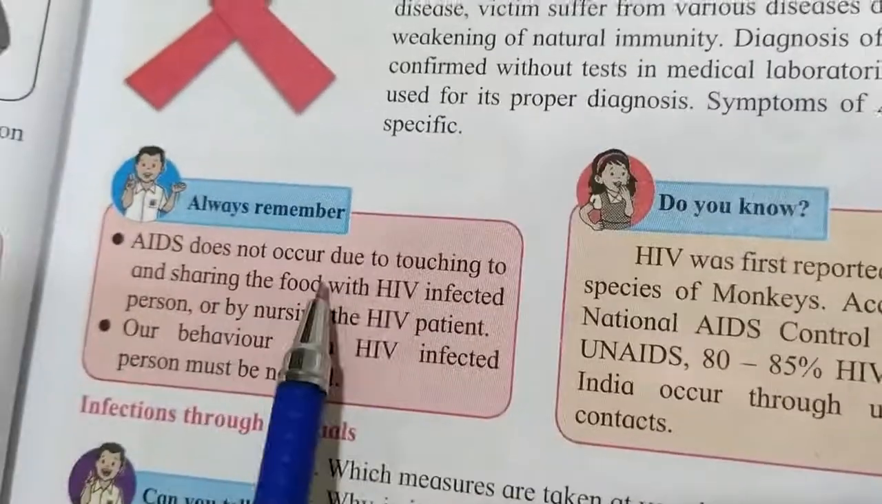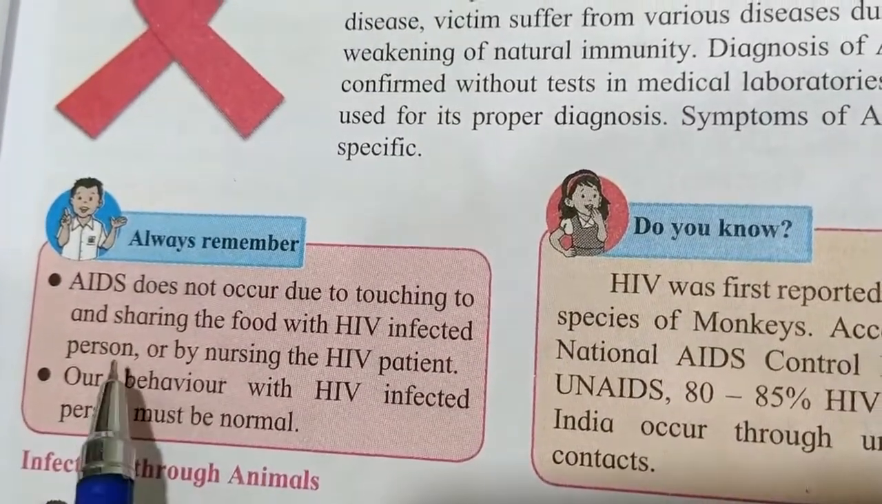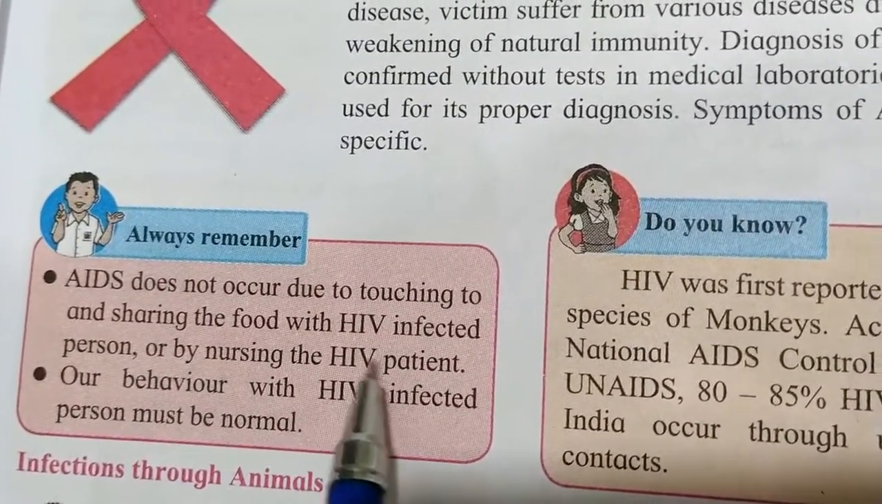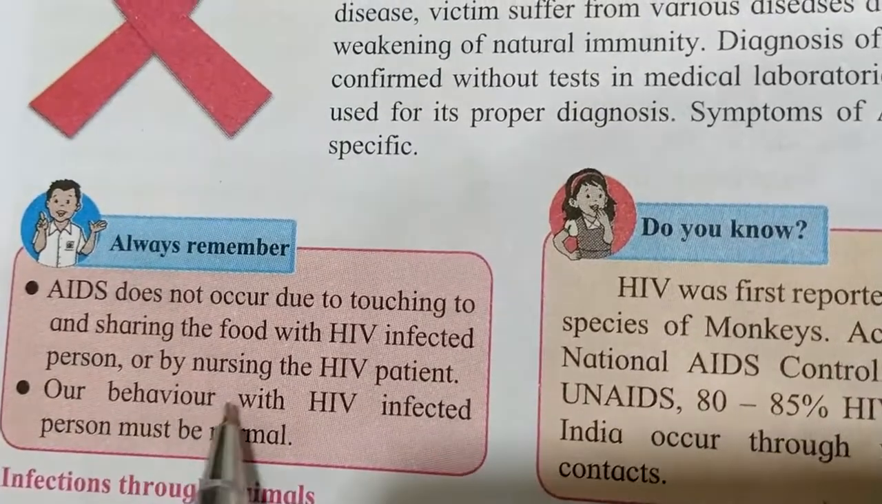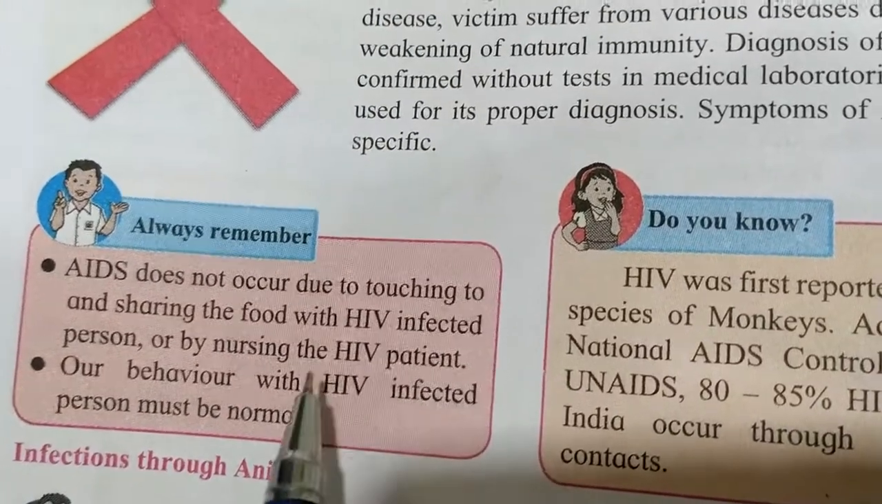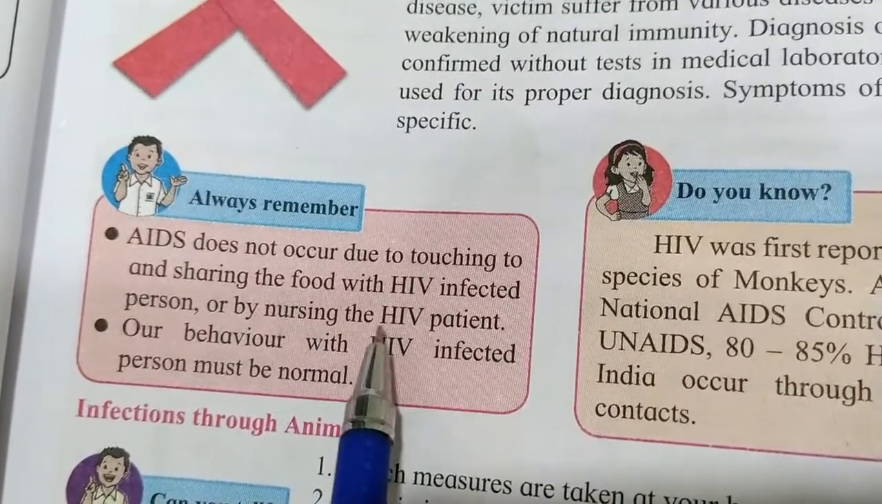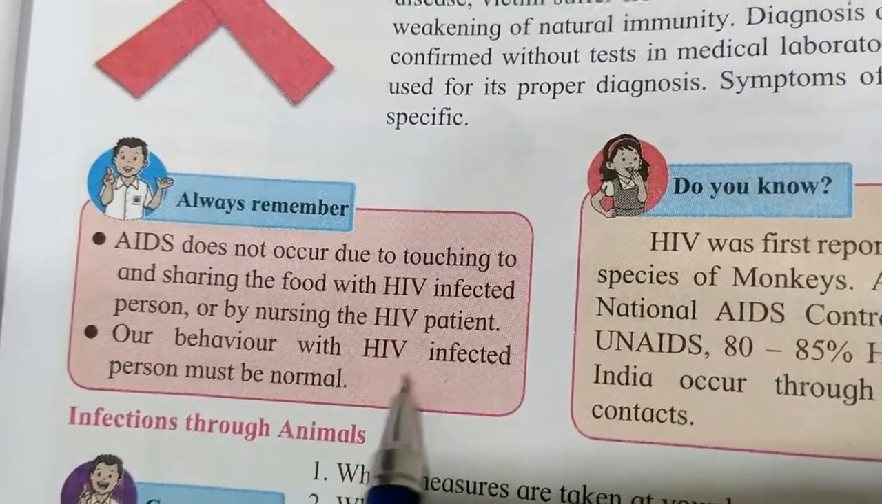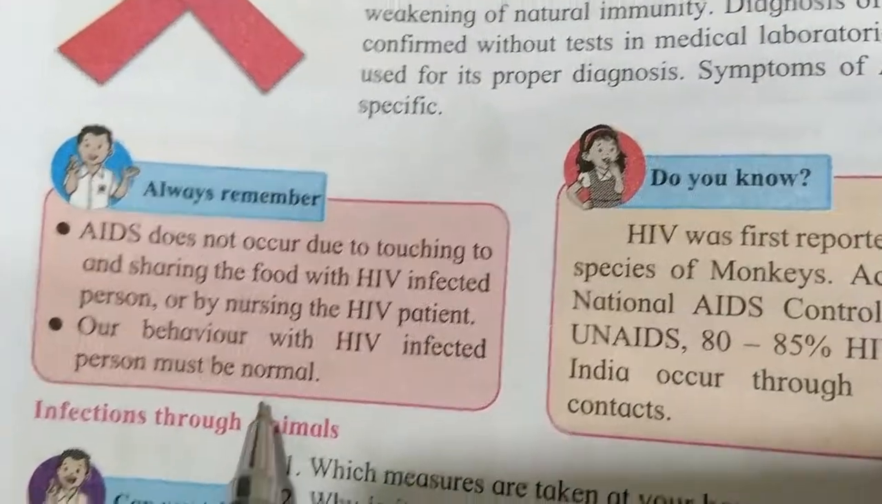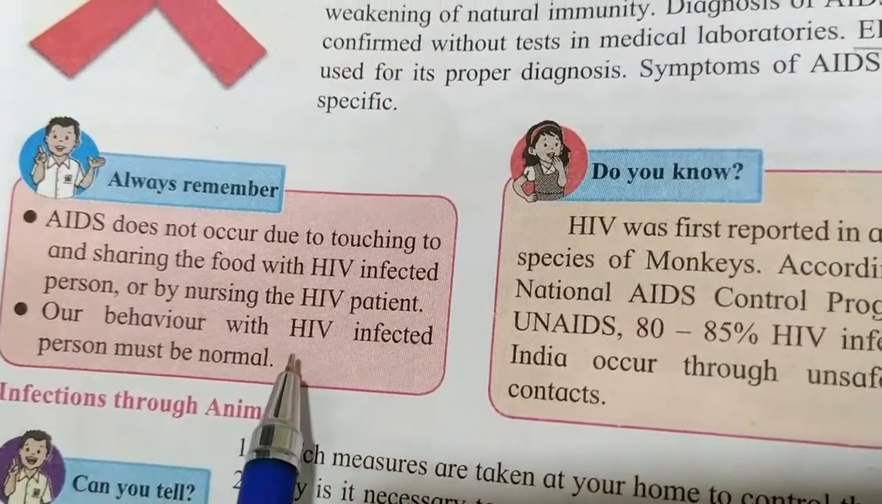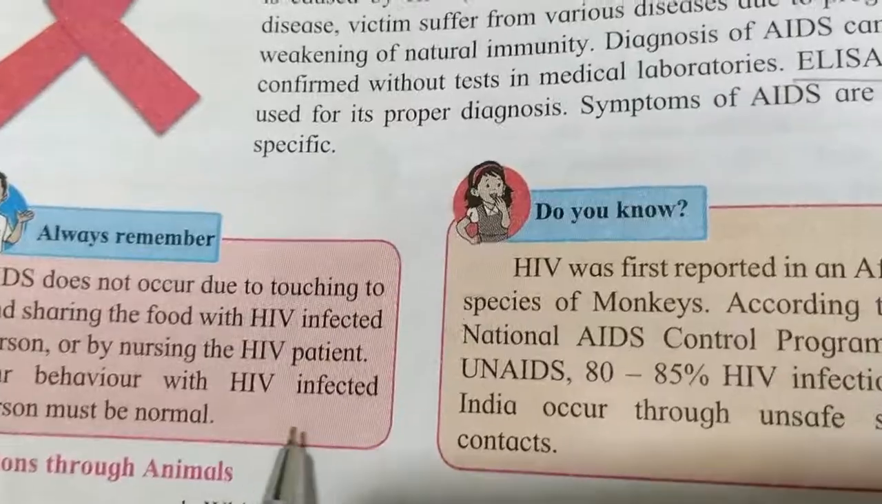AIDS does not occur due to touching and sharing food with an HIV infected person, or by nursing the HIV patient. It is not spread by sharing food. Our behavior with an HIV infected person must be normal. We should not hate the person suffering from HIV disease.